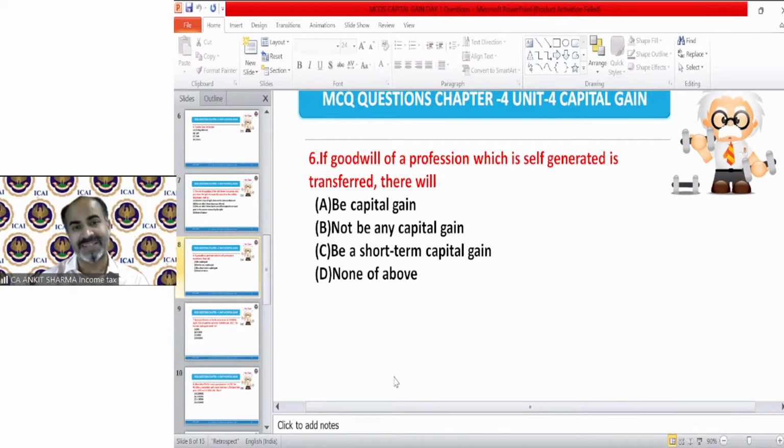So question number 6, correct answer is of course B. There will be no capital gain. If goodwill of a profession has a commercial nature, then it can be capital gain, etc. But if that is of a personal nature, you cannot transfer it. And if you cannot transfer it, there will be no capital gain ever.